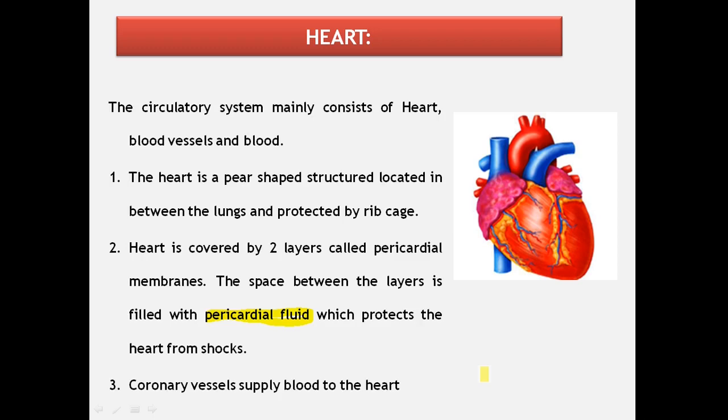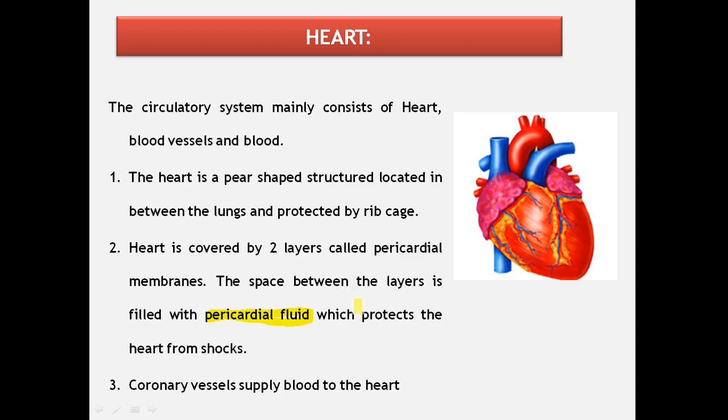Here, the heart is covered by the pericardial membrane, and the fluid is called pericardial fluid. The blood vessels which are present on the walls of the heart are called coronary vessels. They supply blood to the muscles of the heart. This is all about the external structure of the heart.